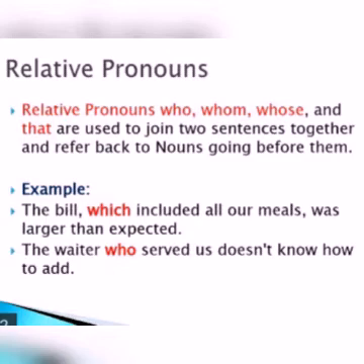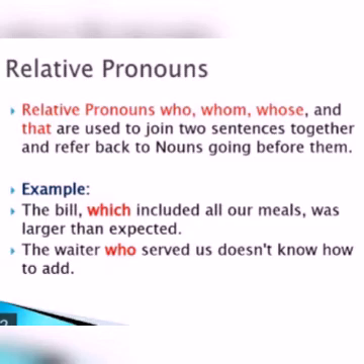The bill which included all our meals was larger than expected. Okay. Here, which is not placed in the beginning of the sentence to ask a question. It is placed in the middle. Which refers to a thing. What thing is present as the subject? Bill.